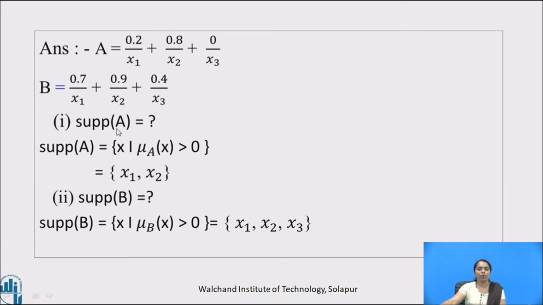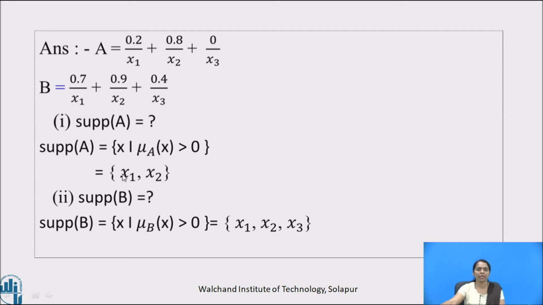Now, support of A is, according to the definition, the set of small x belonging to capital X such that mu A at x is strictly greater than 0. So here we have to write down the membership grades which are strictly greater than 0, which correspond to the elements x1 and x2.